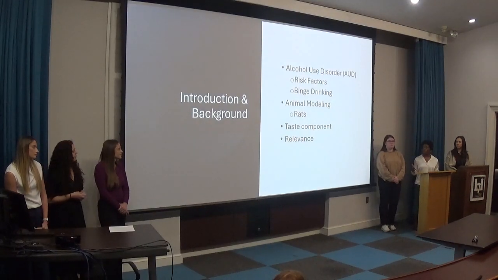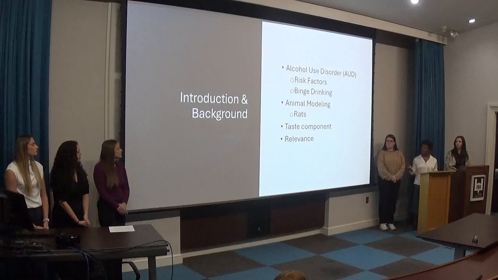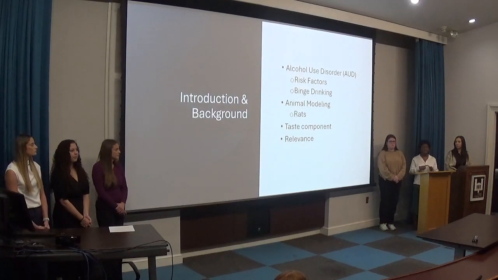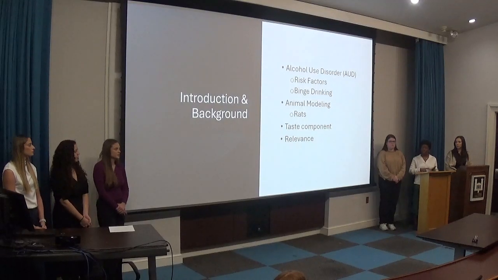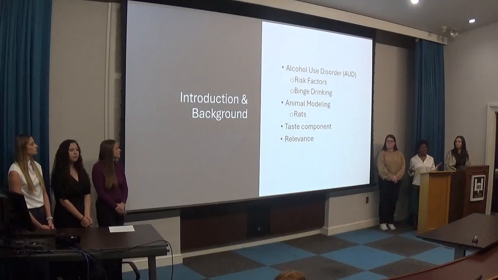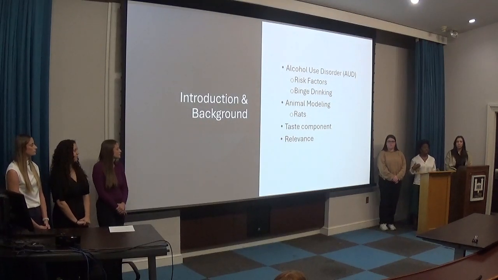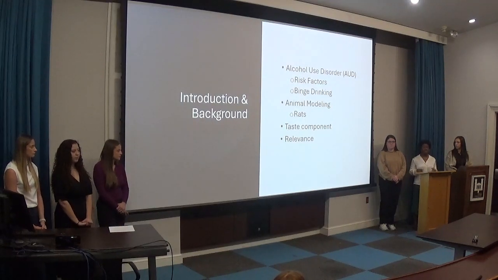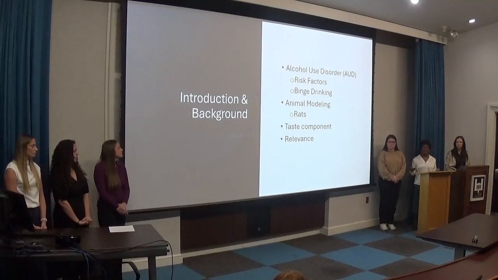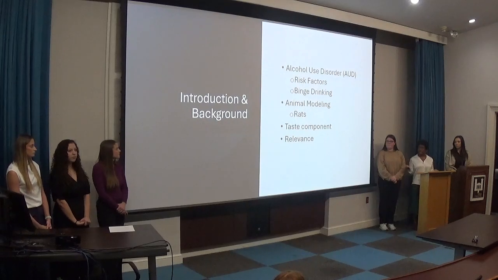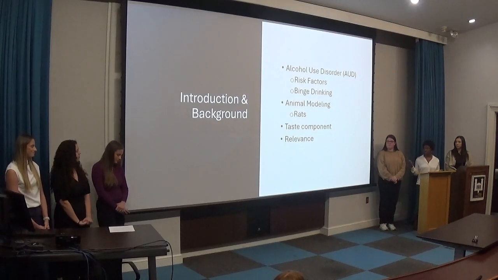So many of these rat models look at the taste components of ethanol. Ethanol does not fall under any of the 5 basic tastants, which are sweet, sour, salty, bitter, and umami. However, many of these models have shown that when rats are exposed to ethanol, they exhibit similar licking behaviors to when they're exposed to sucrose, which is a sweet solution, and quinine, which is a bitter solution. In fact, when both of these solutions are mixed together to form a bitter-sweet solution, rats exhibit the same licking behavior. So why is this important and relevant?